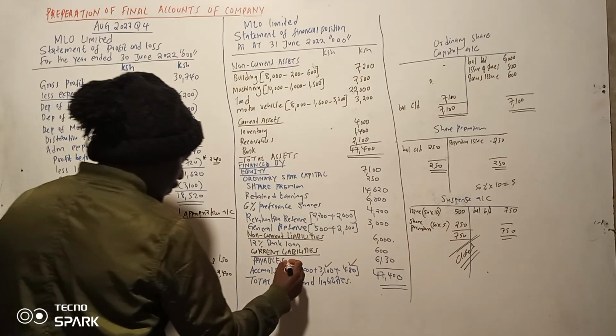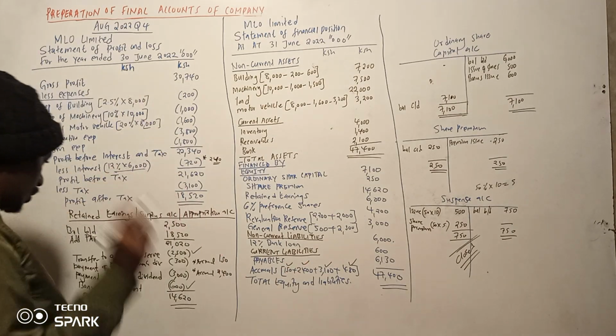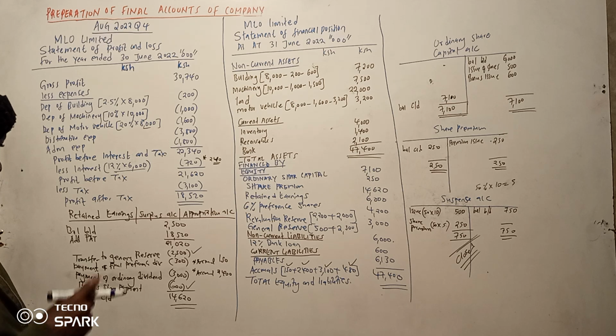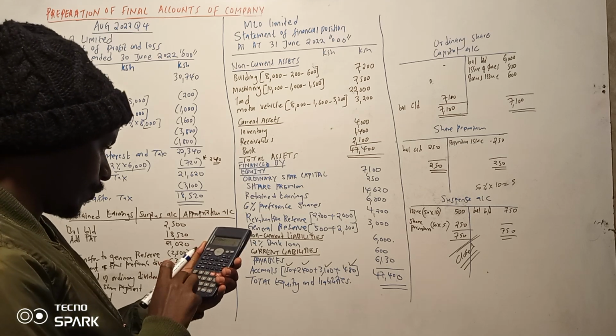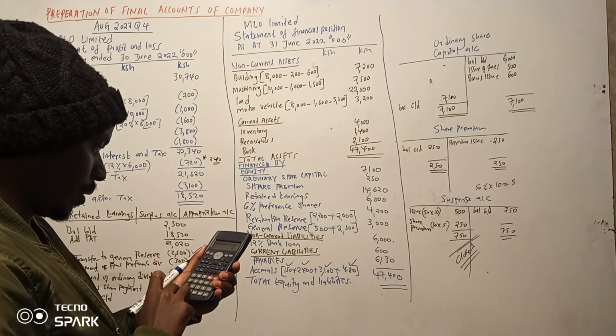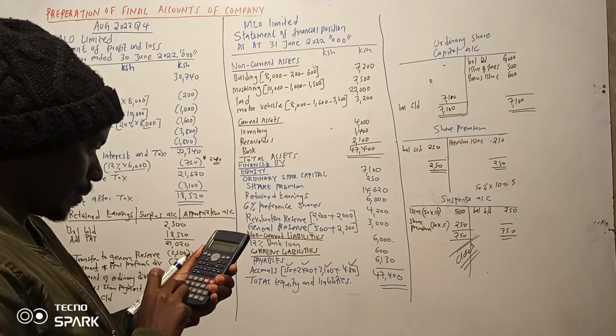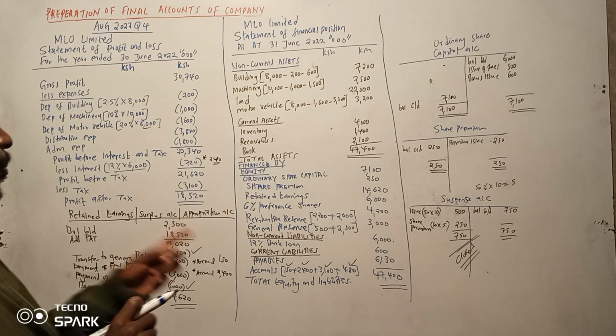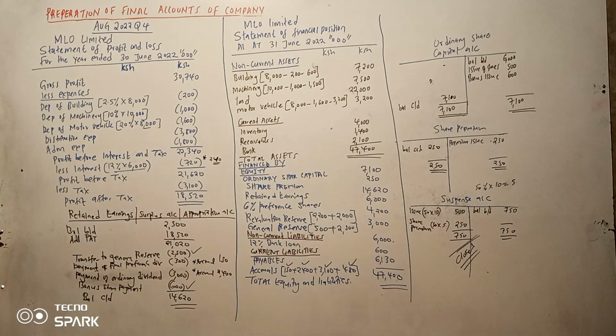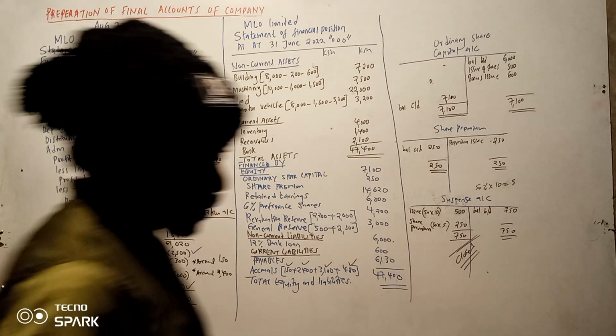And 24 is not paid. That one is fine. So the side 150 plus 2400 plus 3100 plus 480 gives 6130. Bank loan, let me see. The 6,000, that one is okay. Payables was 600 actually. That one is fine.